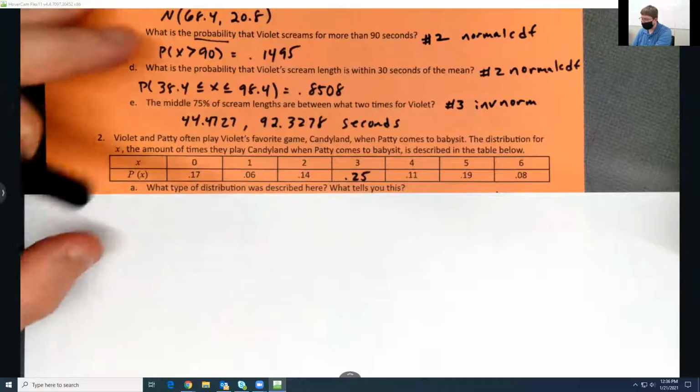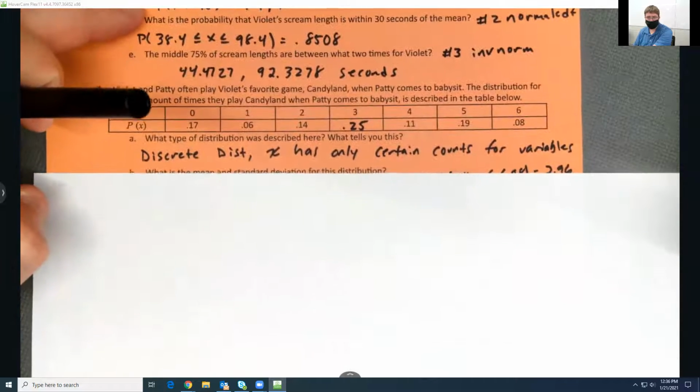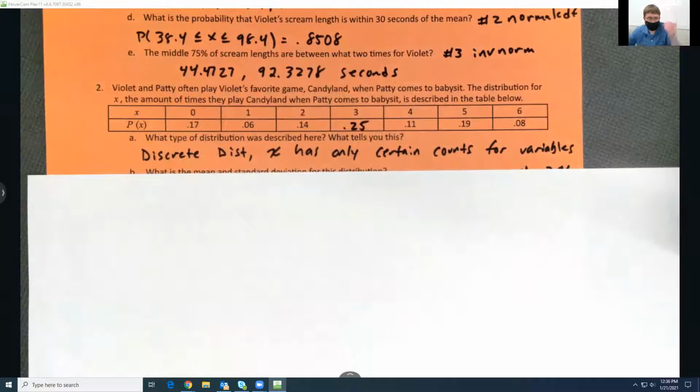And then from here, what type of distribution? Just a basic old discrete, boring distribution. X only has certain counts for variables, which is the reason that told me this. You guys can write whatever. The reason why is more for you than for me. I'm not grading your reason why, just as long as you know it's just a basic old discrete distribution. Not binomial, not geometric, there's nothing there.